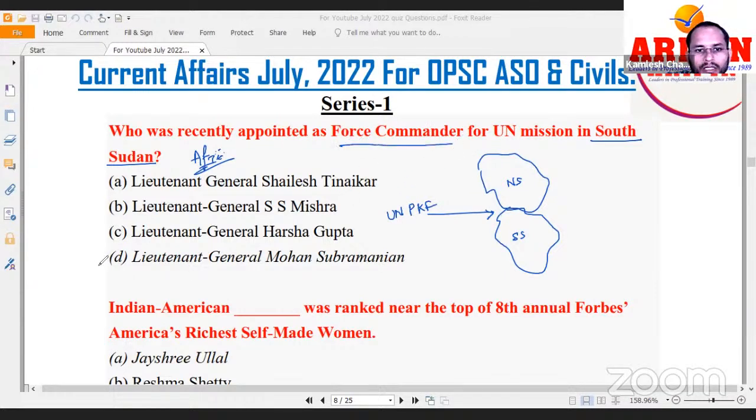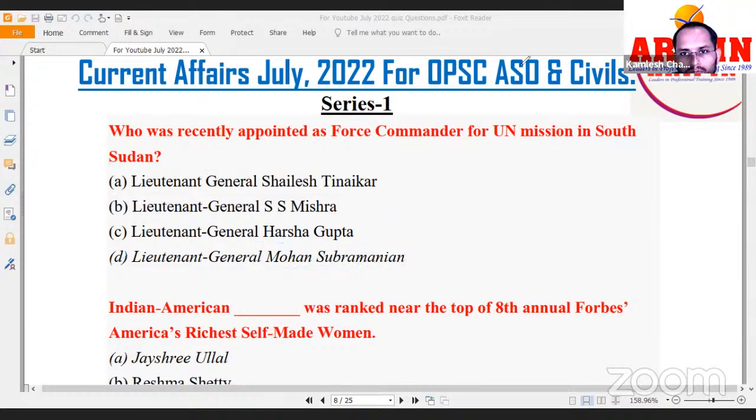Lieutenant General Mohan Subramanian is the new force commander. All right, so this is about the United Nations peacekeeping force.